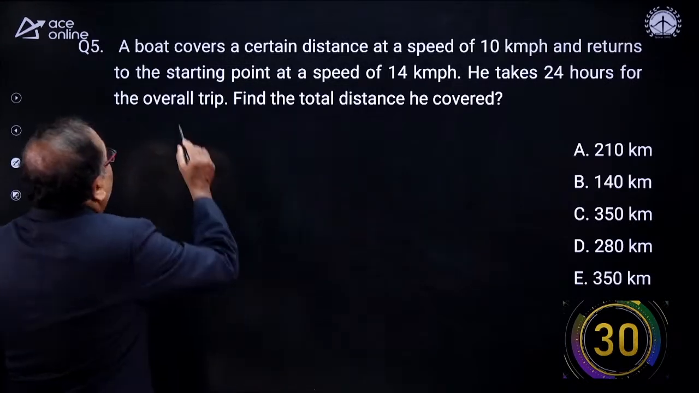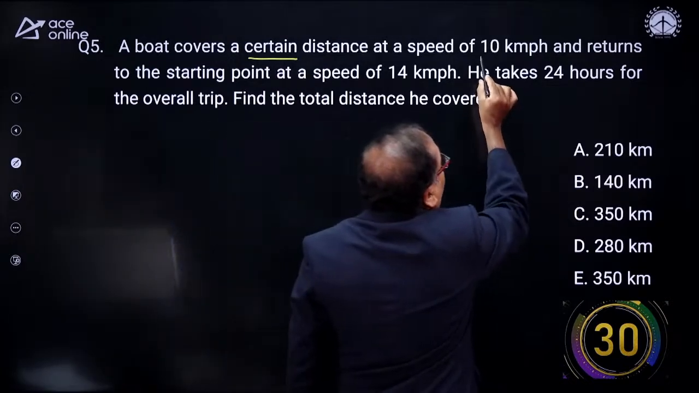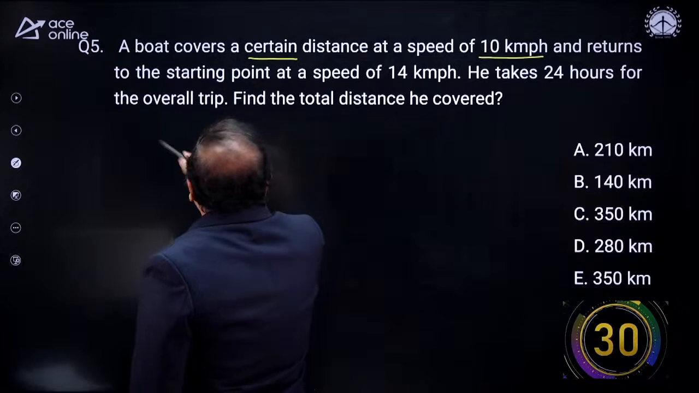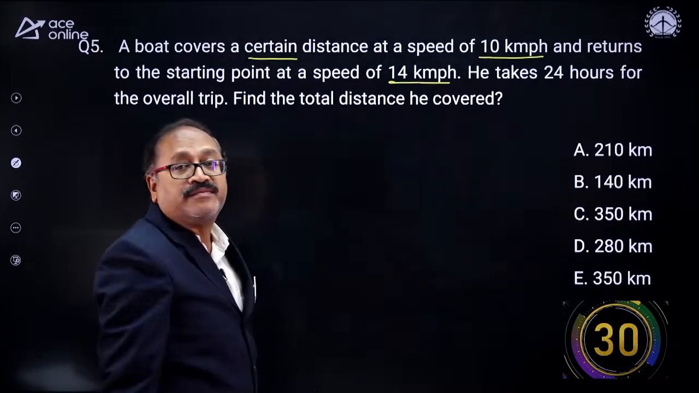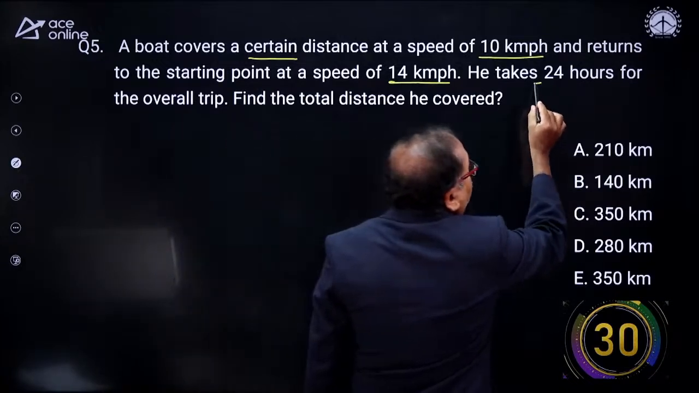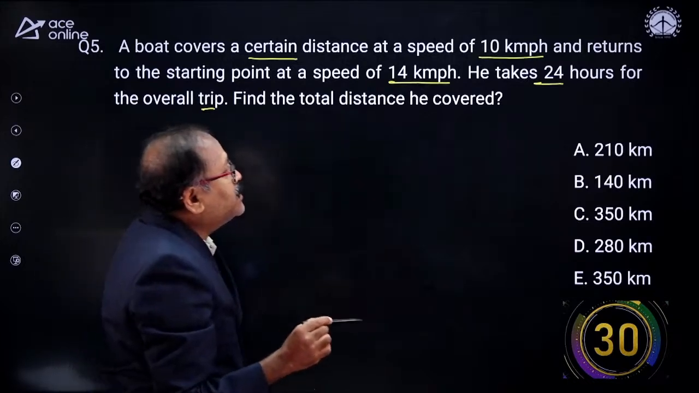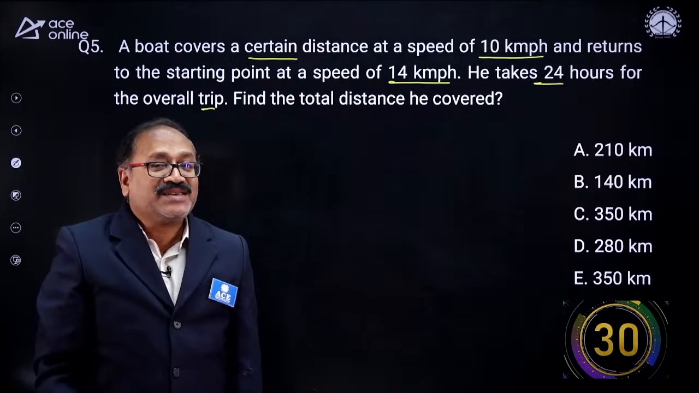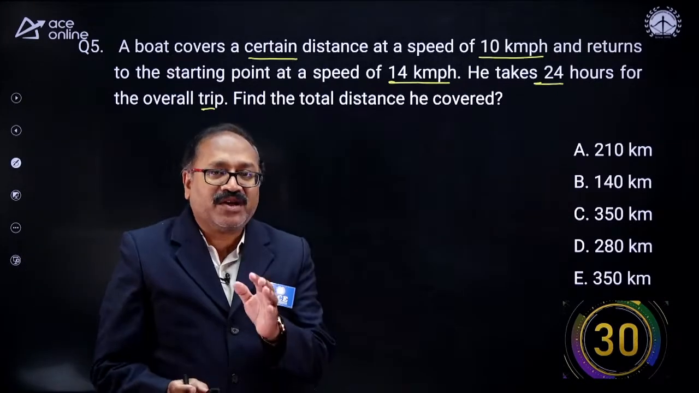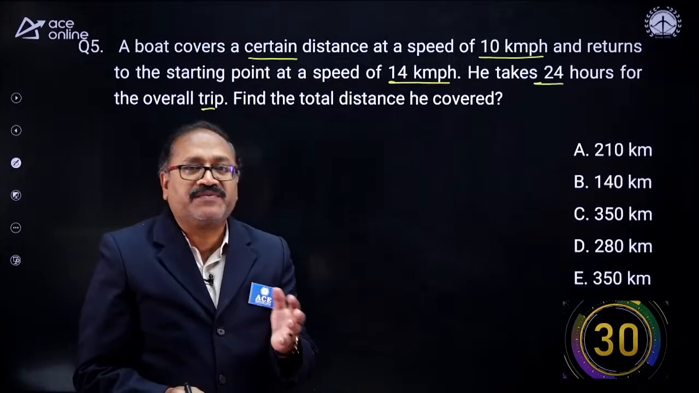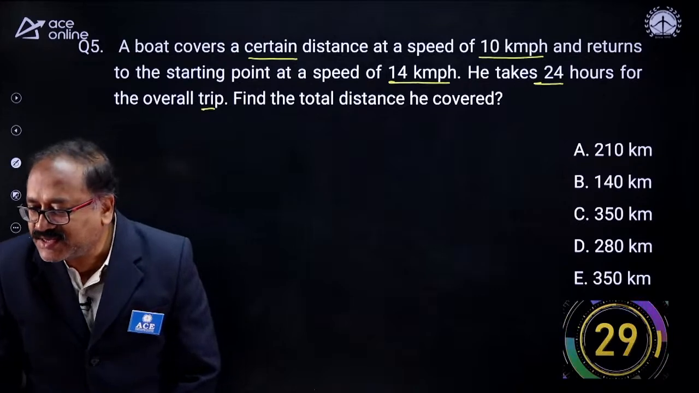Now, a boat covers a certain distance at a speed of 10 km per hour and returns to the starting point at a speed of 14 km per hour. He takes 24 hours for the overall trip. Find the total distance he covers. That's a very basic question, but still, let's answer this. A couple of questions I have taken from the previous paper are very basic. Let's take your 30 seconds. Your 30 seconds starts from here.